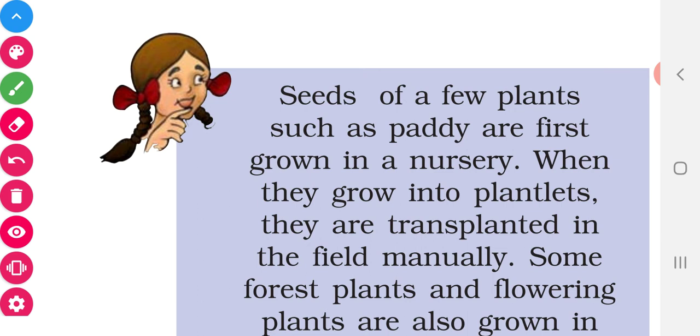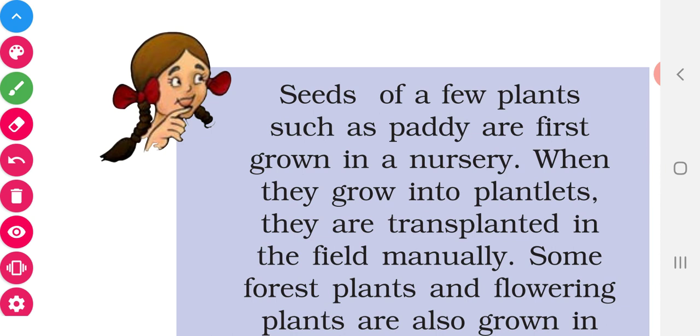Then coming to the activity part. Prepare 20 fill-ups in preparation of soil and sowing. This is your activity. Have you all understood? What you have to do is make 20 fill in the blanks in preparation of soil and sowing, and frame 5 question and answers in preparation of soil and sowing. You have to frame 5 three-mark questions with answers. Have you understood the activity?